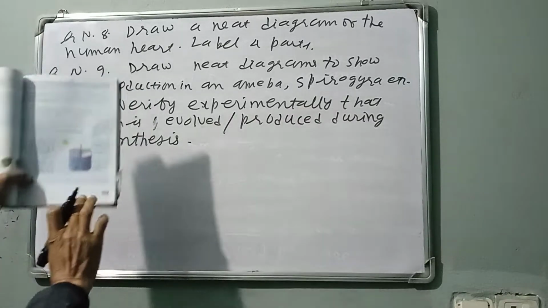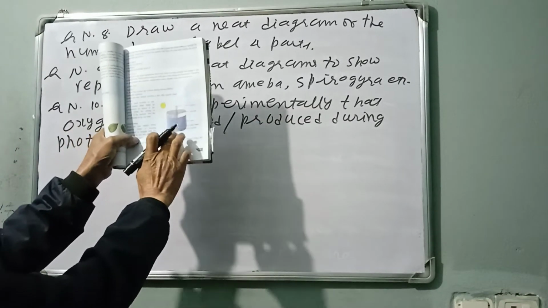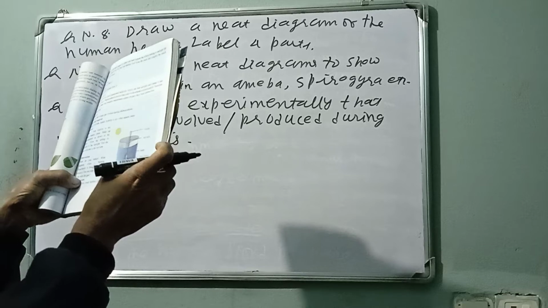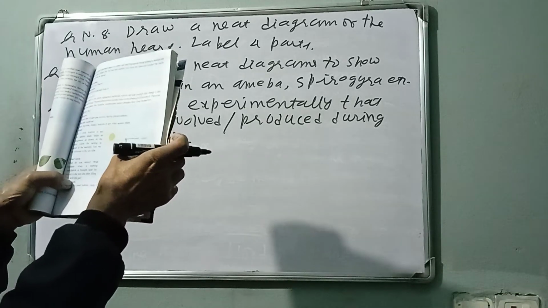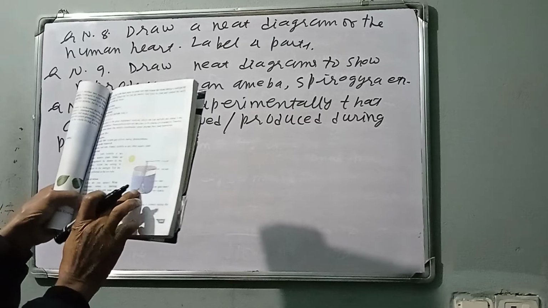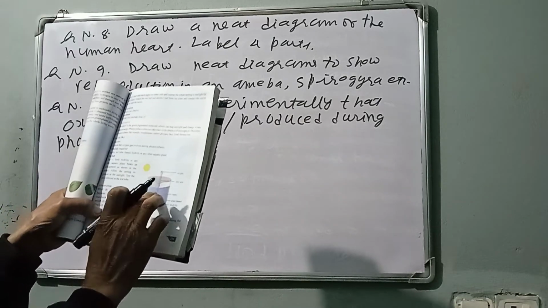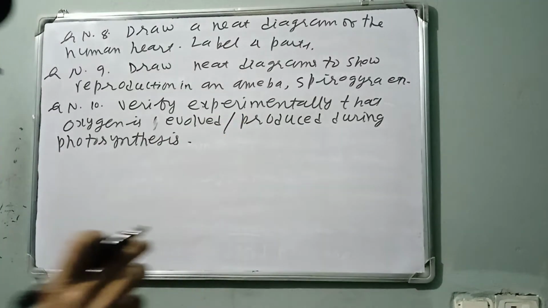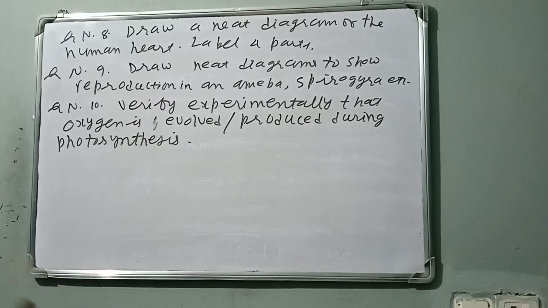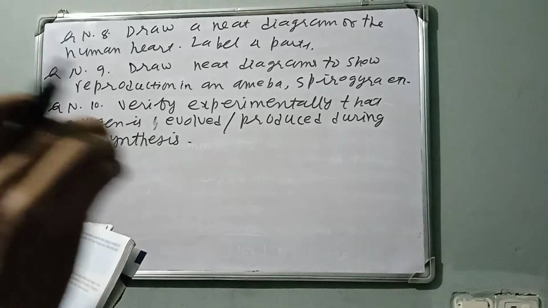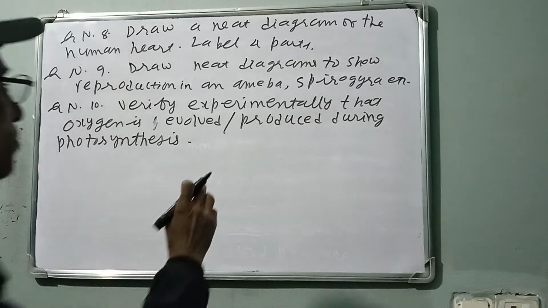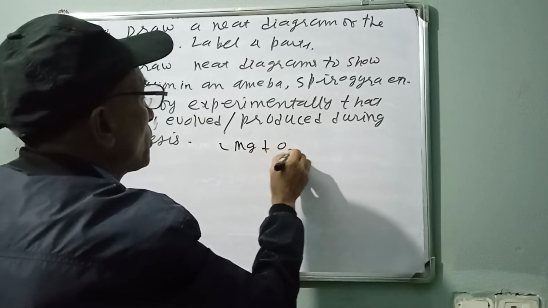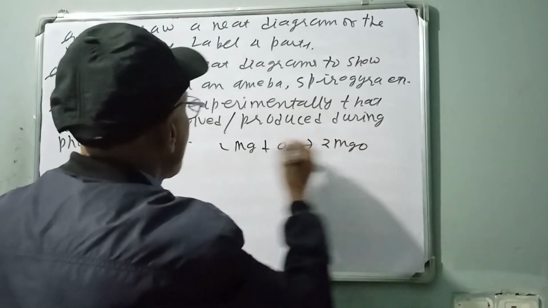What are the things needed? I'll just show you. See, this is the diagram. Please try yourself. Draw a diagram like this: a beaker, hydrilla, glass funnel, water, test tube, oxygen. Perform this experiment. After some time, oxygen is produced. And how to test oxygen? It burns more brightly with a burning matchstick, or it burns more brightly with magnesium ribbon. 2 Mg plus O2 gives 2 MgO. That is the test of oxygen.